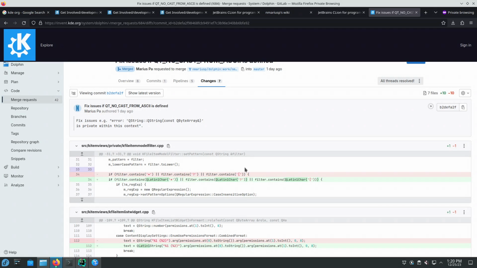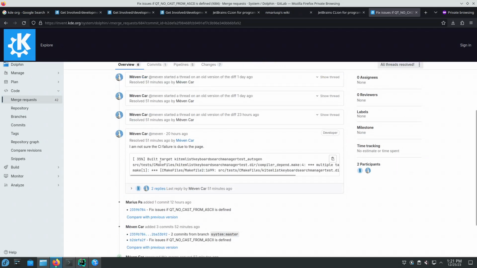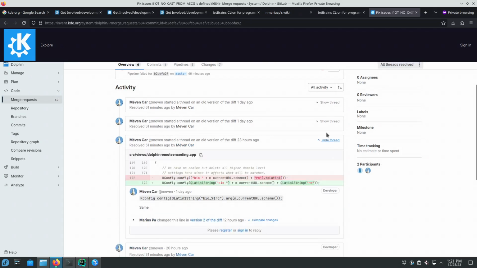If you're going to propose just one, when there's 100 warnings of the exact same type in the same KDE Git repository, and you're going to fix just one of the warnings, do a git commit, a merge request, that's going to result in 100 merge requests, and that's going to be too many. So keep a middle ground between doing too much inside of a merge request and doing way too little. If you're doing too much in a merge request, the merge request will probably never get accepted. There will be all sorts of issues that you will need to fix, like this.